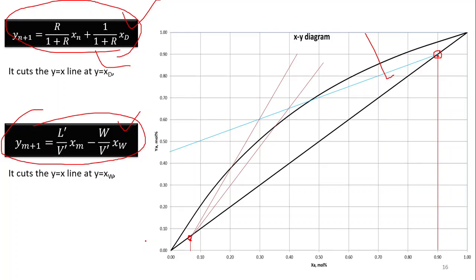So in x, if it is not in percentage, it is given as a fraction, otherwise it will be 10, 20, 30. So if it is 5%, it means 0.05, this is xW.